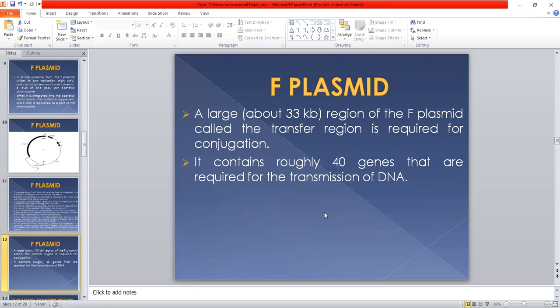The F plasmid is large, and about 33 kb of the F plasmid, called the transfer region, is required for conjugation. So during the conjugation process, the region of the F plasmid known as the transfer region, the TRA region, is required.